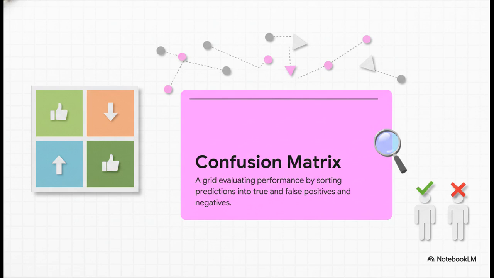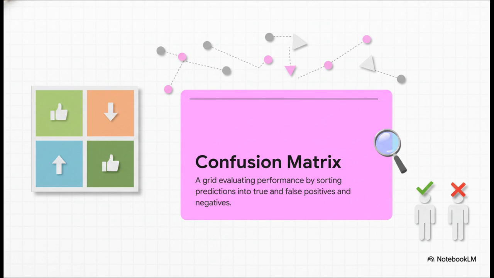So we've built our model. We've smoothed out the lines. Now for the ultimate test. How do we definitively evaluate if our model is actually intelligent? Now, you might be thinking, just look at the accuracy percentage. But accuracy can be dangerously misleading, especially with imbalanced data. Let's say a dataset has 900 negative outcomes and 100 positive ones. A completely dumb machine could just guess negative every single time and score 90% accuracy.